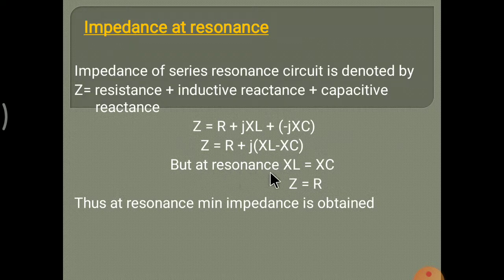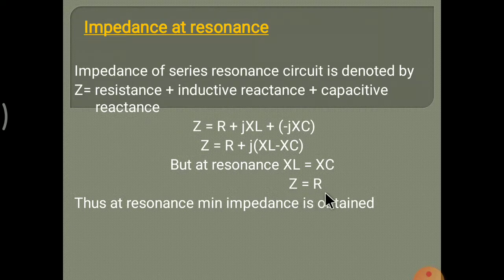But we have to find the impedance for the resonance condition, and the main resonance condition is XL equal to XC. For that condition, what is Z? That means, what is the impedance at resonance? Put XL equal to XC here. When XL and XC are the same, XL minus XC is 0, this complete term becomes 0, and then only Z equal to R remains.